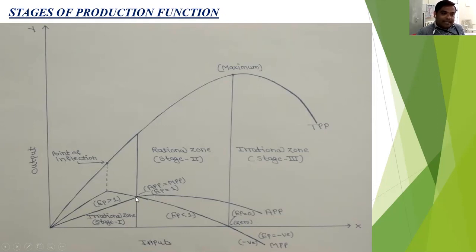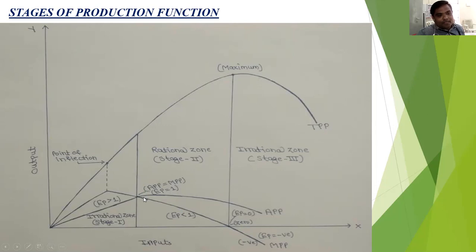APP is maximum only at the end point of the first stage, or the starting point of the second stage. Only this is the point where APP is maximum, and at this point APP is equal to MPP. So this is the point where the first stage ended, and also the point where the second stage starts. The second stage is called the rational zone.